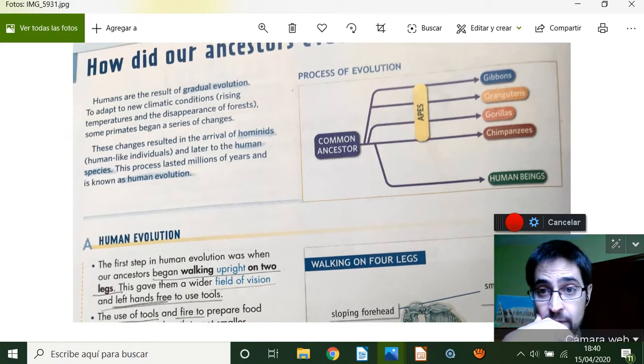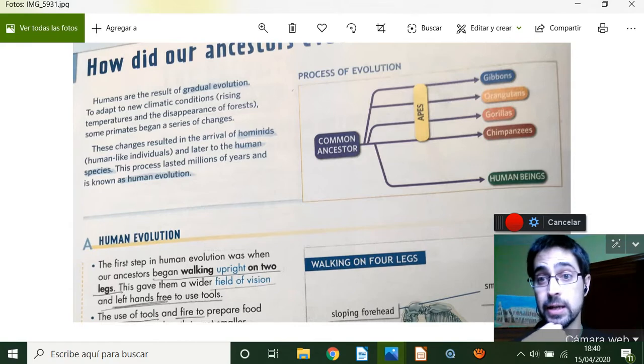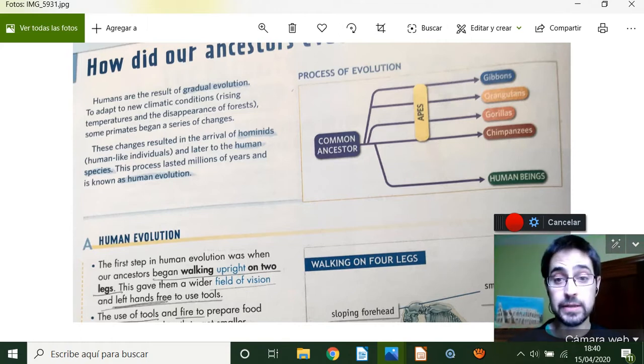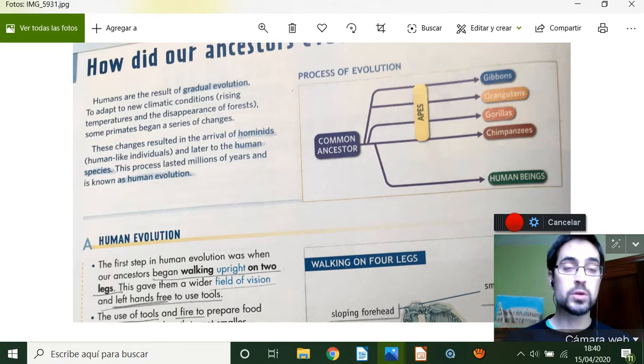So the evolution of this, but what happened? The question is, we came from apes and we evolved from these monkeys. We are relatives of the chimpanzees, or the gorillas, of the orangutans and gibbons. We are human beings. But the question is, what are the differences between us and other animals? What made us special?